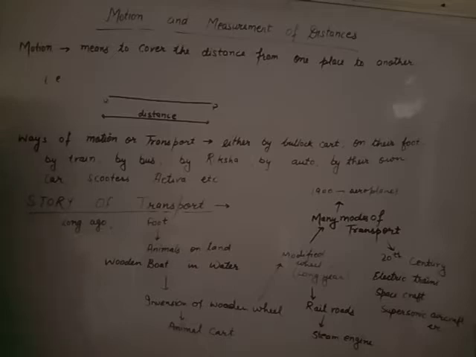Then what happened? They used a boat. Initially, a hollow trunk of a tree. This is the trunk of a tree. At the base it is hard, but it will be hollow inside. It is a way to transport material from one place to another through water.